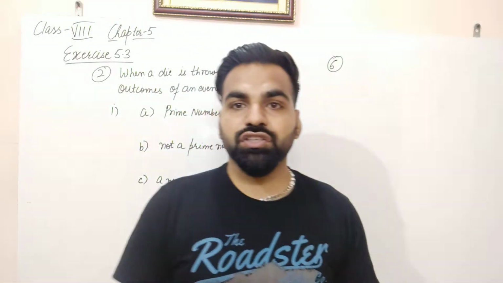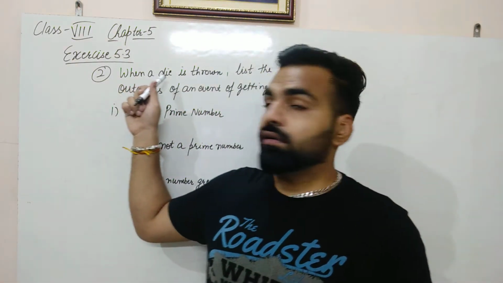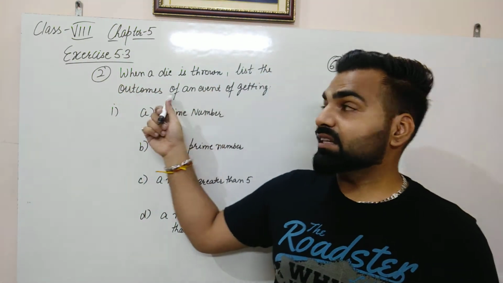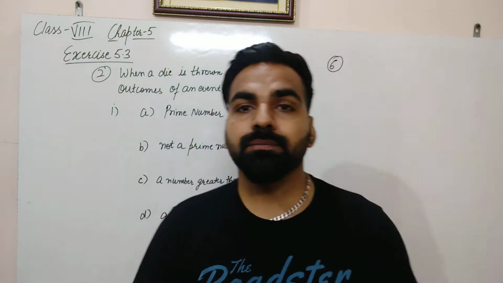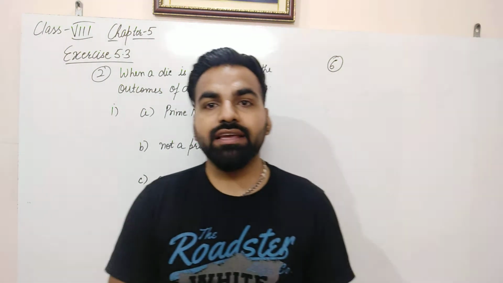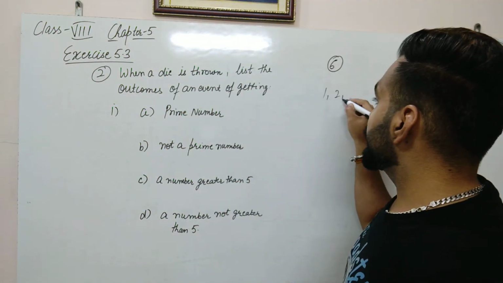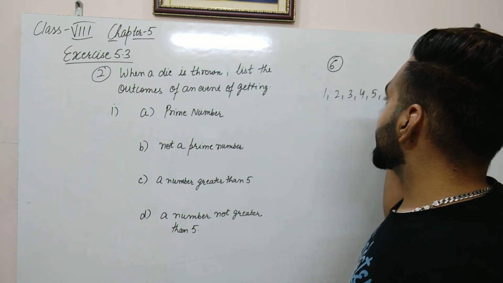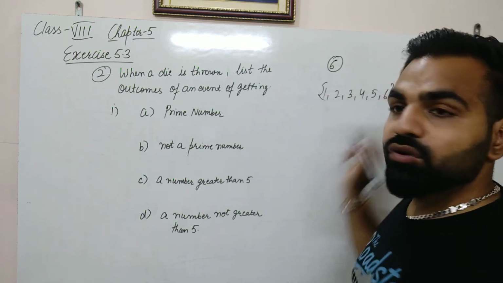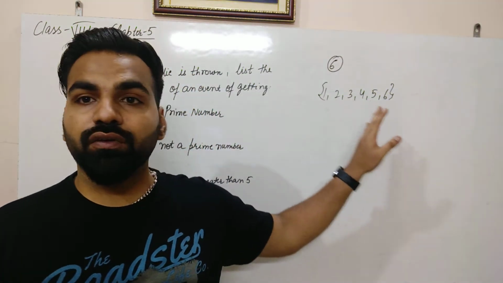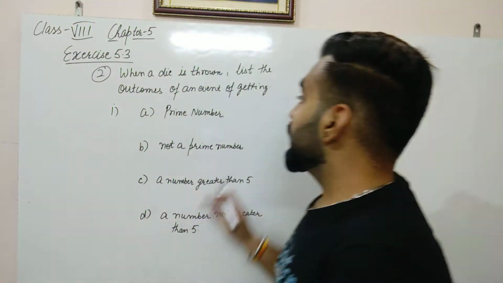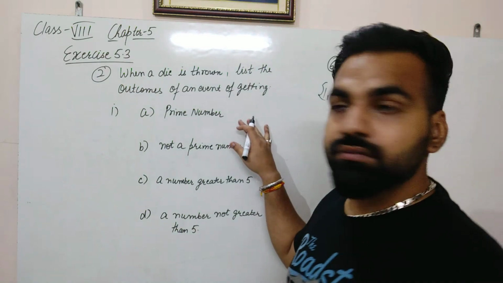Now see question number 2 here. When a die is thrown, list the outcomes of the event of getting... There are 4 cases here. We know that whenever a die is thrown, there are a total of 6 possibilities: 1, 2, 3, 4, 5, and 6. These are the possibilities in throwing a die. Clear? Now we have to list the outcomes here